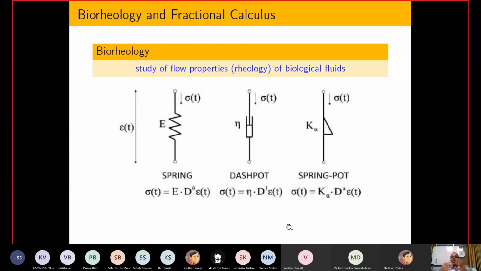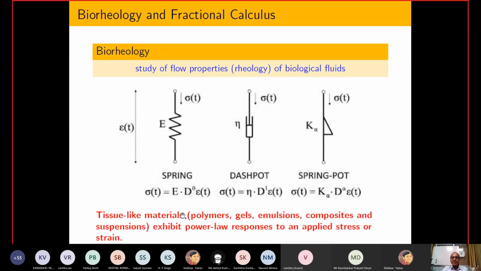Now what happens if you look at biological things, because we are talking about robotic doctors, and certain kinds of polymers and gels, and these substances have some kind of intermediate structure that is not fully solid and not fully liquid. If I apply some kind of stress, then what is the mathematical model?